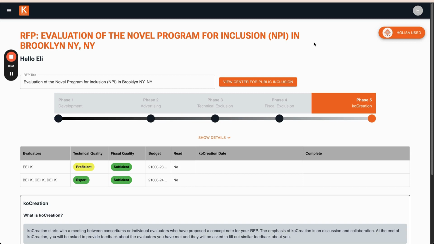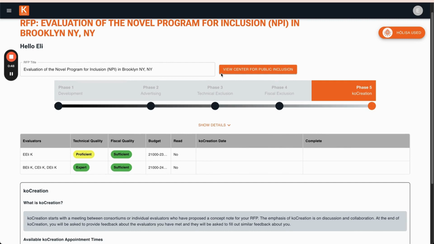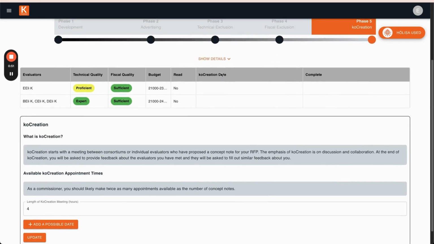Now that you have reviewed the technical and fiscal quality of the concept notes that were submitted in response to your RFP, you can officially start the co-creation process. The progress bar now shows that you are in this final phase, and there is a new section below the concept notes with some information on co-creation.